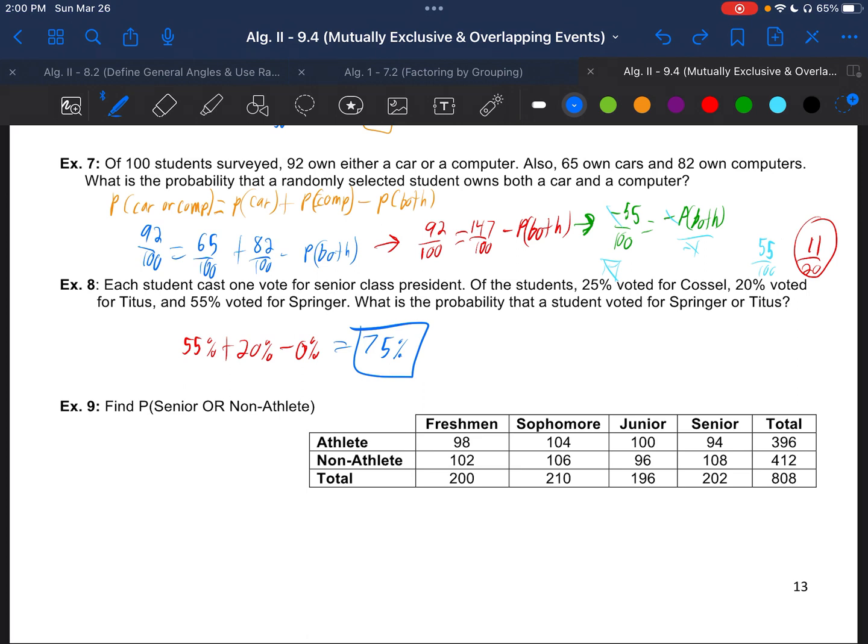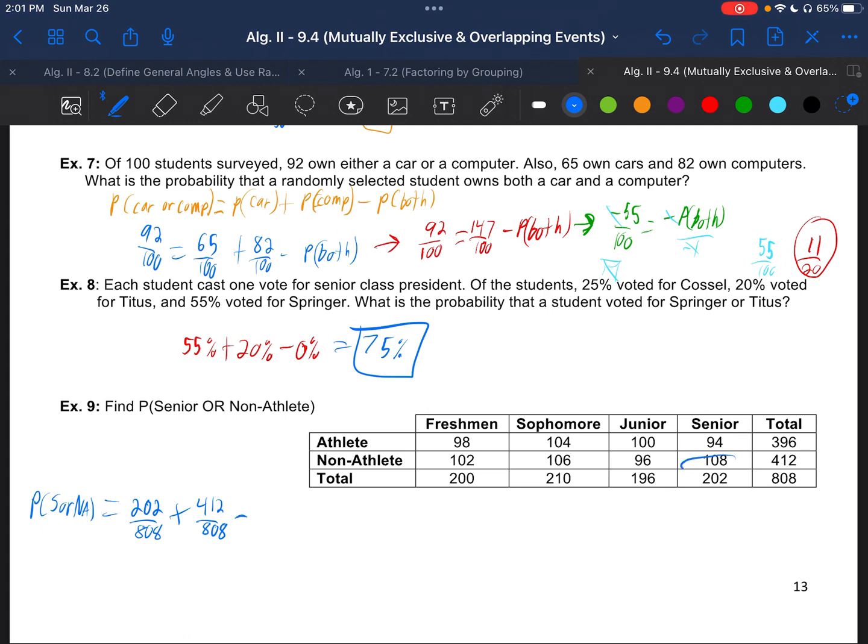So the probability that they're one or the other, I'm going to do probability of S or NA, for senior and non-athlete, and get 202 over 808. I need to put that over 808, my apologies, because that's the total number of students, plus the non-athletes, which the total number of non-athletes in all grades is 412 out of 808, and this is obviously just some random sample.